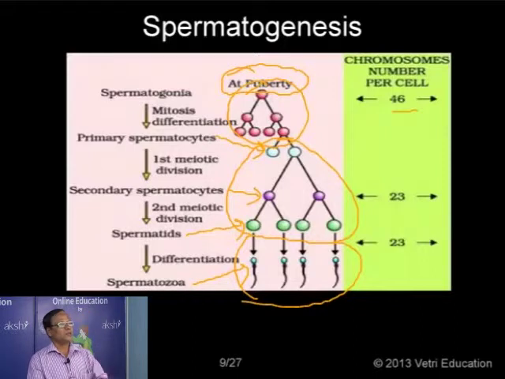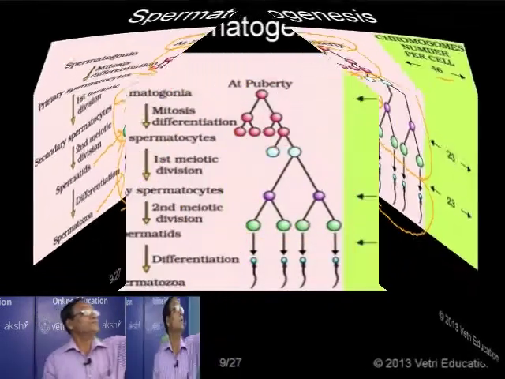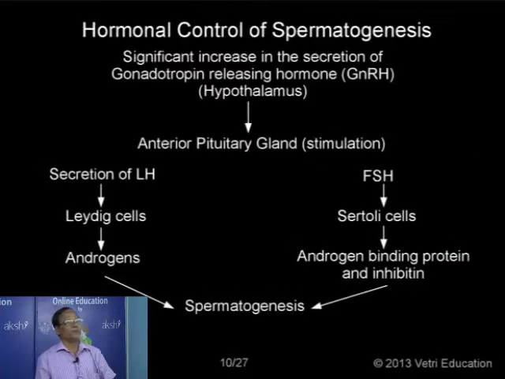The question they are asking repeatedly in the question paper, you have to remember: up to the primary spermatocyte, the cells have 2n number of chromosomes. The secondary spermatocyte, the spermatids and sperms have 23 or n number of chromosomes. The primary spermatocytes, the spermatogonia and the primordial germ cells all have 2n number of chromosomes. So that is about what is happening.